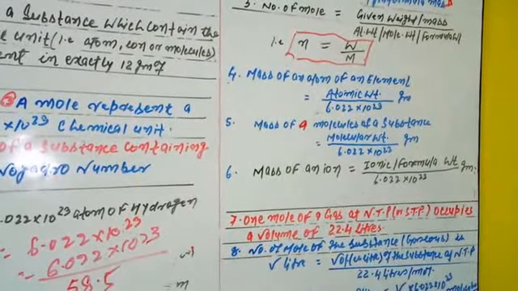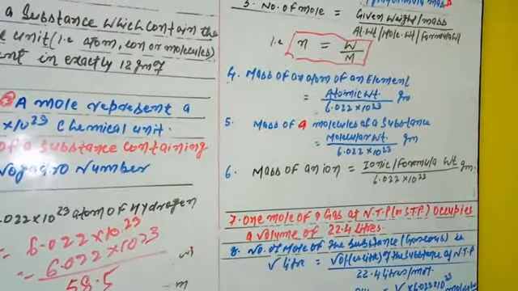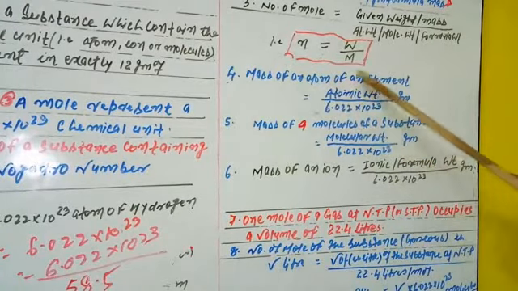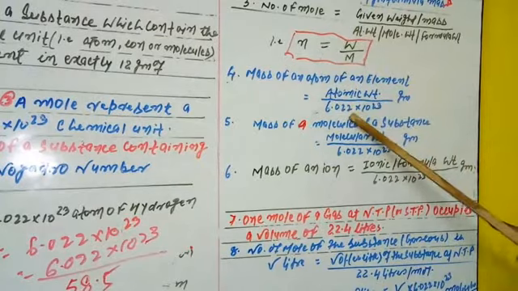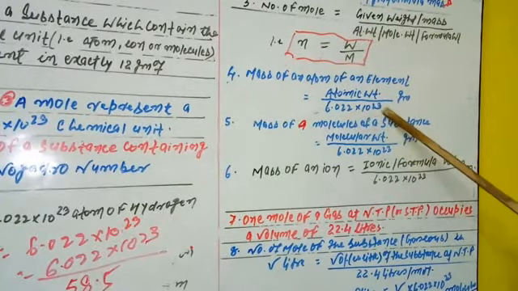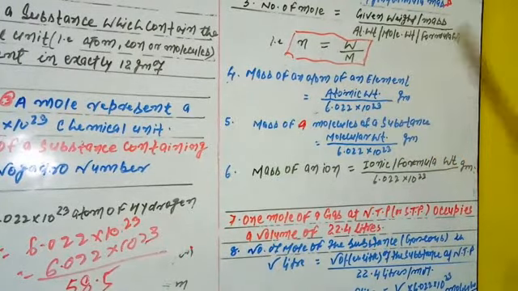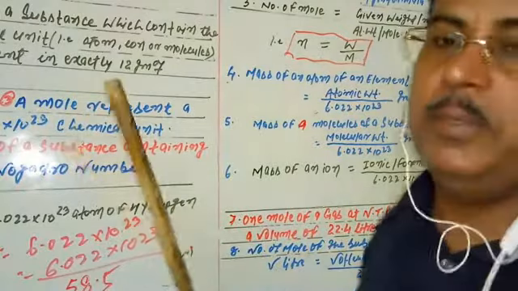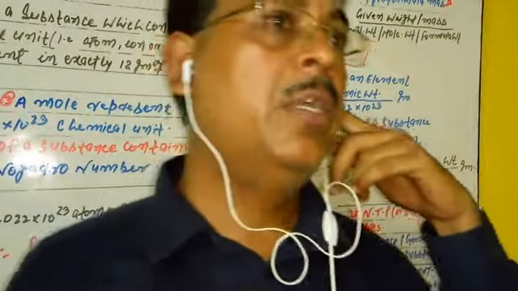Suppose they want to know the mass possessed by any substance. If the atomic weight is 12, then the mass of that atom is divided by 6.022 into 10 to the power 23, and you can easily calculate it. So this is another significance of the mole concept.